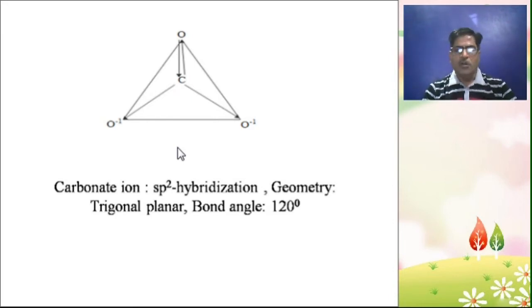A pi bond is not considered in hybridization because its pi electron density lies around the bond axis, so it is negligible for hybridization. So this is the trigonal planar structure of carbonate ion, CO3 2-.